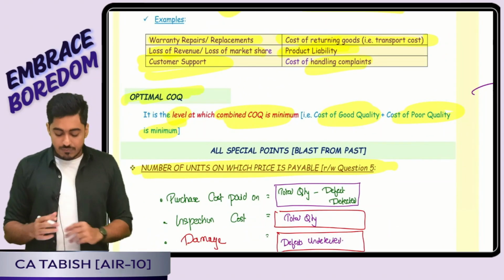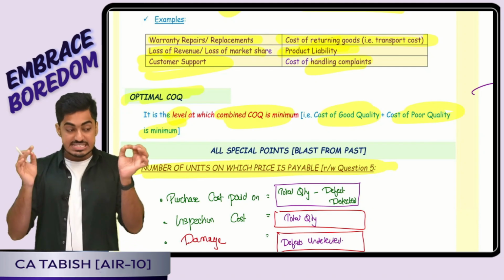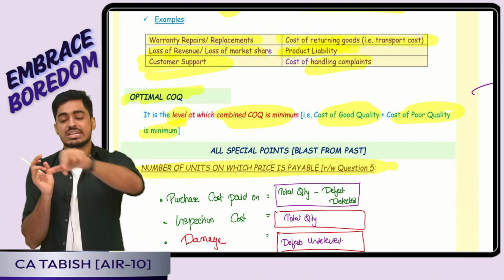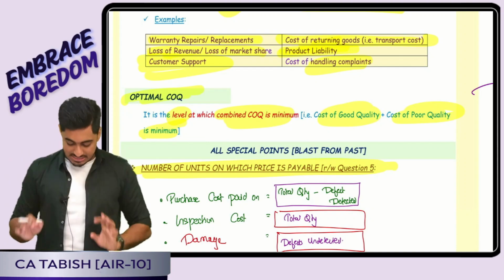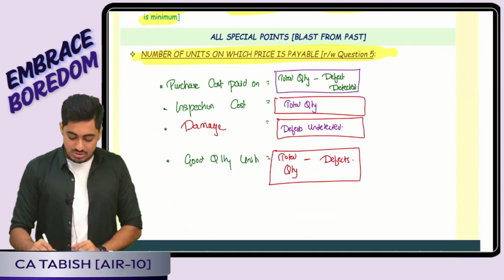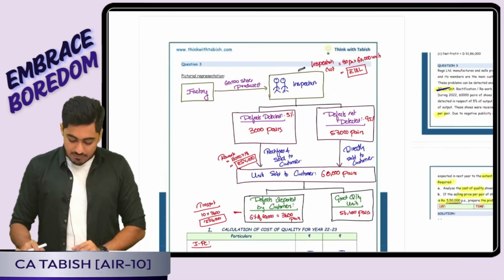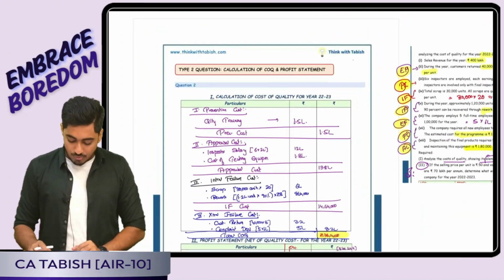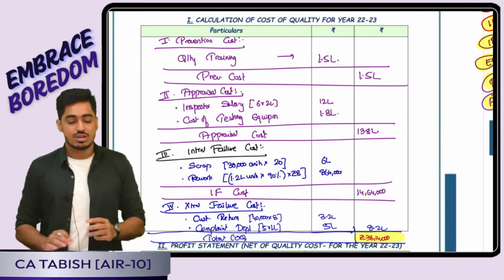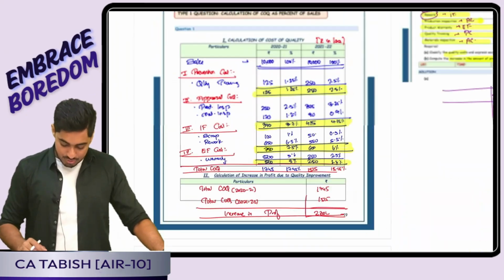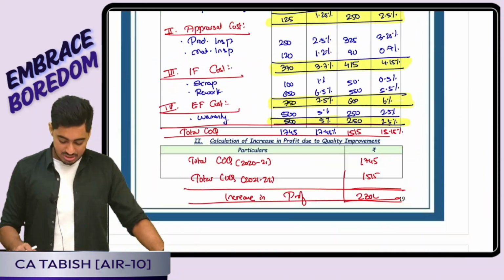Yes or no, everyone? We told optimal cost of quality is that level wherein the total cost of quality, that is cost of good quality plus cost of poor quality, is minimum. Using that we had solved questions. The first one was a very simple question wherein the question had asked to tell cost of quality as a percentage of sale. So we expressed it as a percentage of sale. Question number 1 was a simple question, it was not a big deal.